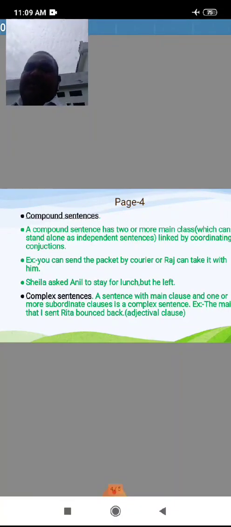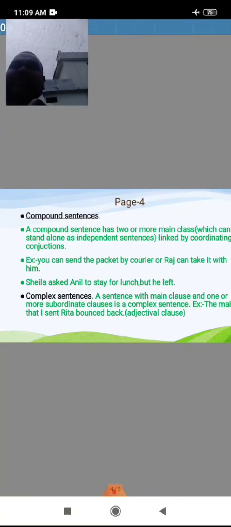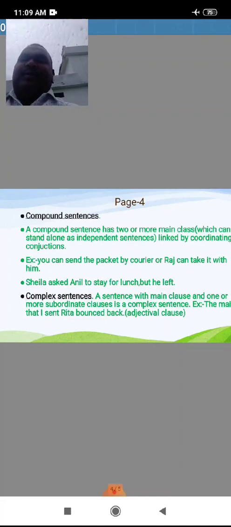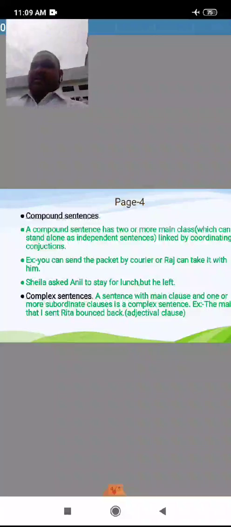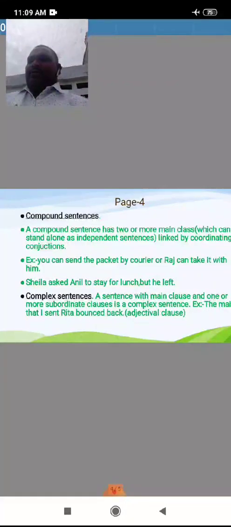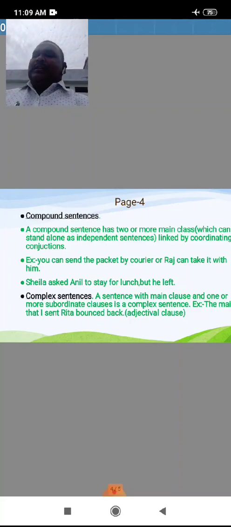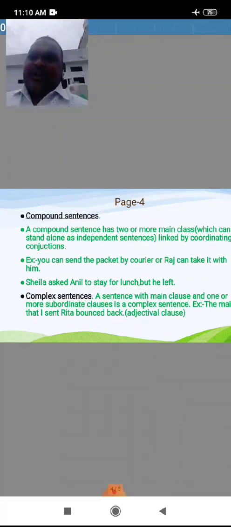Further, the subject of the second clause can be omitted or replaced with the corresponding pronoun if it happens to be the same as that of the first one. Just keep it in your mind.